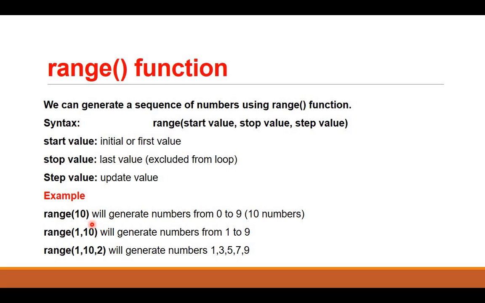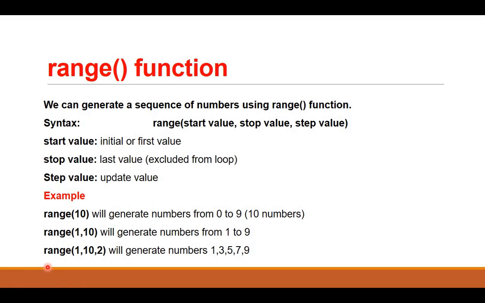What are they? Suppose I have given range 10. So what it will do, it will generate numbers from 0 to 9. Here I have written last value excluded from loop. It means if I have given 10, 10 will not come as the value. It will only work till 9 as it is starting from 0. Now if I am giving range 1, 10, 1 will work as the initial value and 10 will work as the last value. Again it will be excluded, so it will generate 1 to 9.